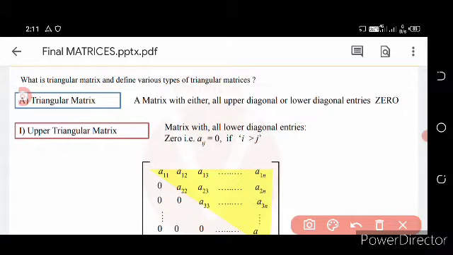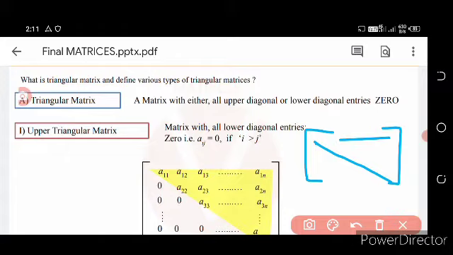Then come to triangular matrix. If we consider a matrix, and these are the diagonal elements, the definition says a matrix with either all the upper diagonal elements are 0 or the lower diagonal elements are 0, but non-diagonal positions are non-zero. Okay, this is a triangular matrix.